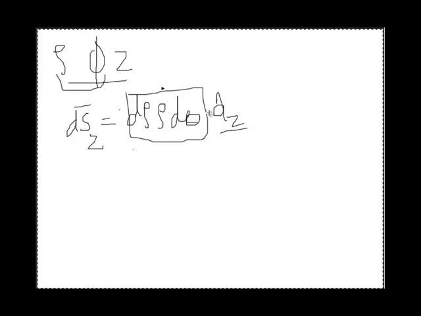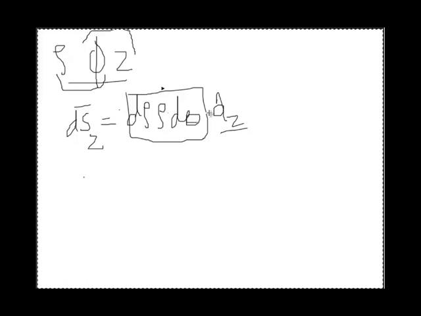Similarly, we can have differential surfaces in another direction. We can have the combination phi and z, and for this we will call it the differential surface in rho direction.